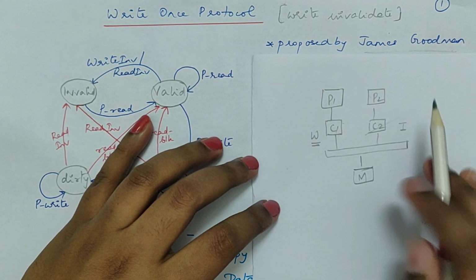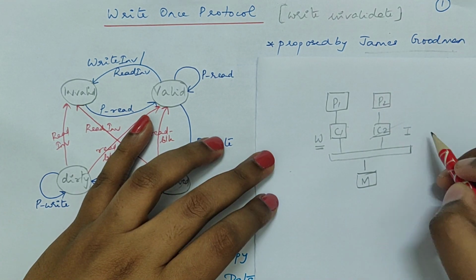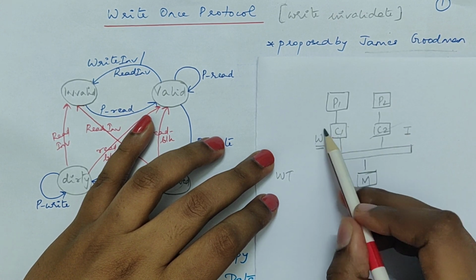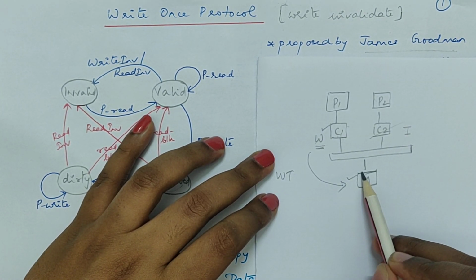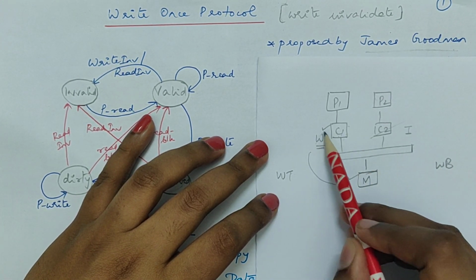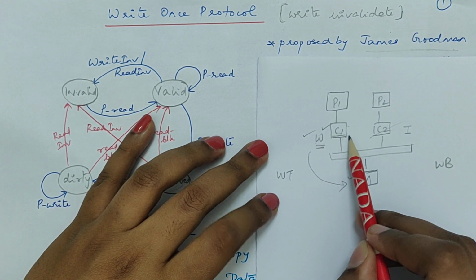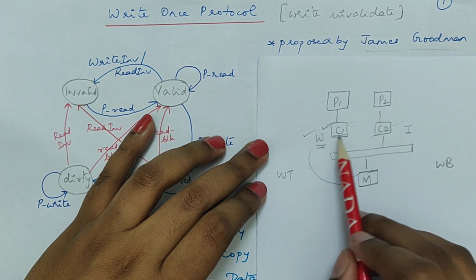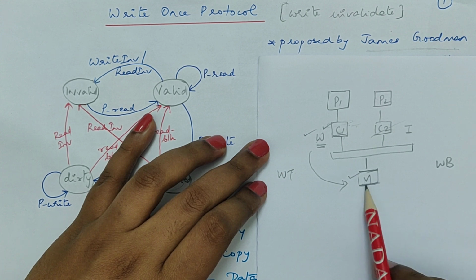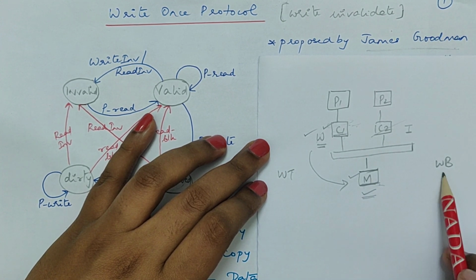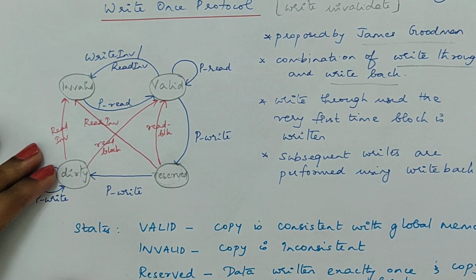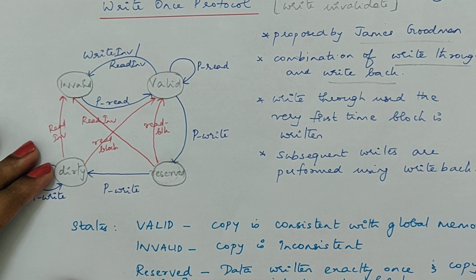And also, what are write through and write back? Write through means when you make a write operation on cache, the value will be updated both in cache as well as in memory. Whereas in the write back scheme, if you are making a write on cache, the value will be updated only in cache. Later, at the point of block replacement, when that block is being replaced, the equivalent copy in memory will be updated. That is the write back scheme. So that was just a very brief note on write invalidate, write through and write back.